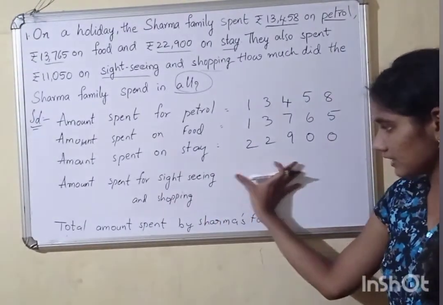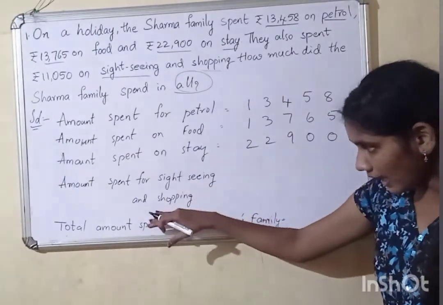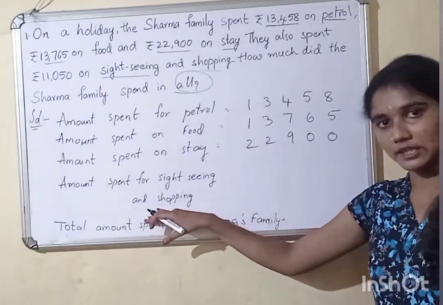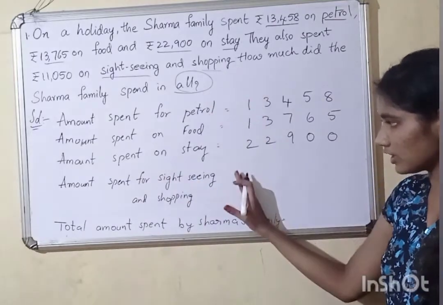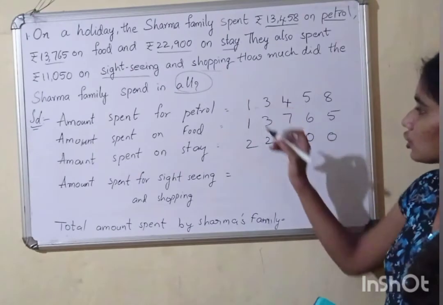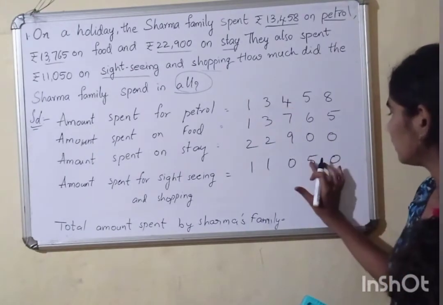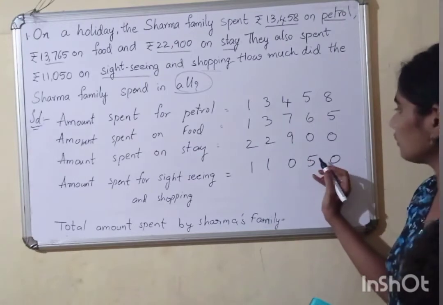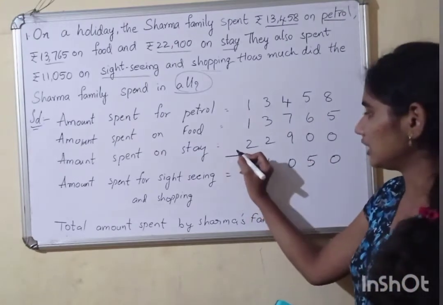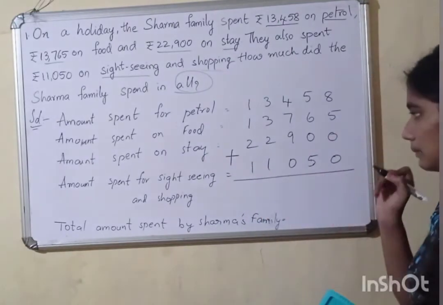See here, I didn't write the step like this. Why? Because here we are writing numbers, so I wrote it in the next line. You can also maintain the same if it is not in a line. Okay. So amount spent for sightseeing and shopping, it is 11,050. Right. To find out the total, what are we supposed to do here? Addition. The symbol of addition is plus. It is compulsory to write the symbol plus.